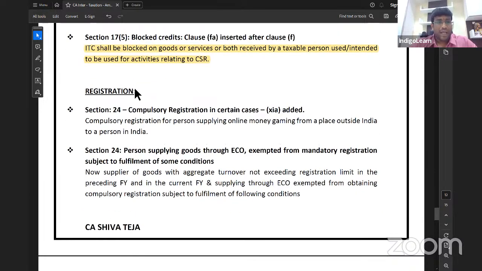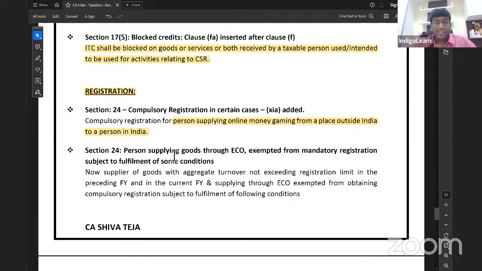Moving ahead, amendments in registration topic, very important. Some good amendments have come. Compulsory registration for persons supplying online money gaming from a place outside India to a person in India. Because a lot of online games today, what we see, are more operated by persons sitting outside India.